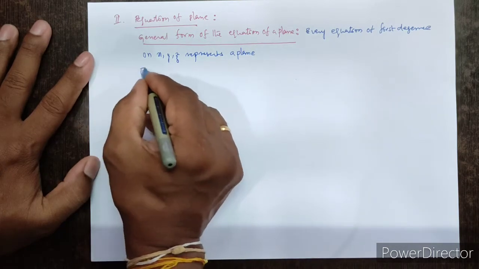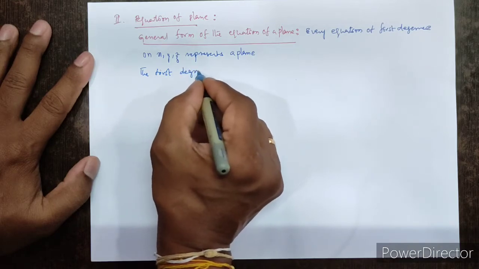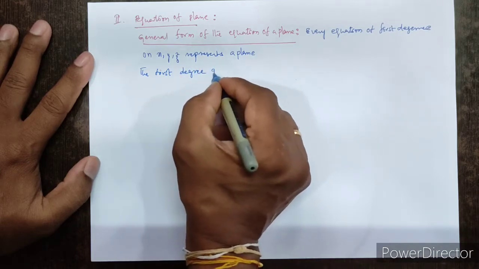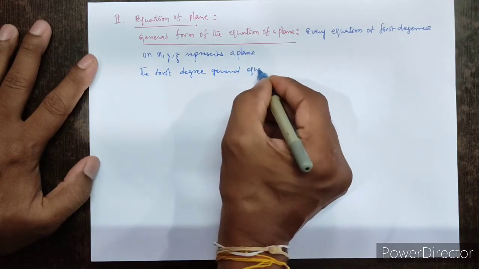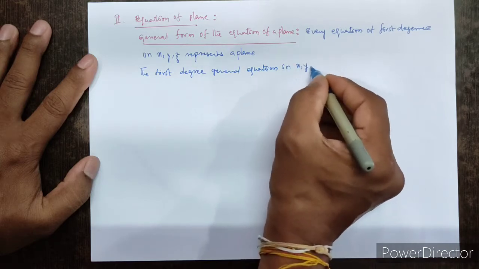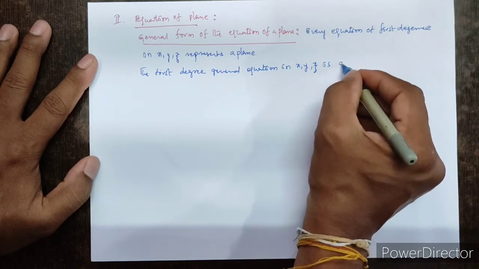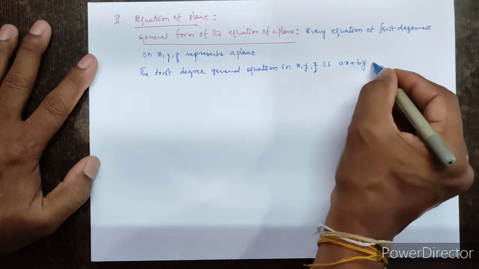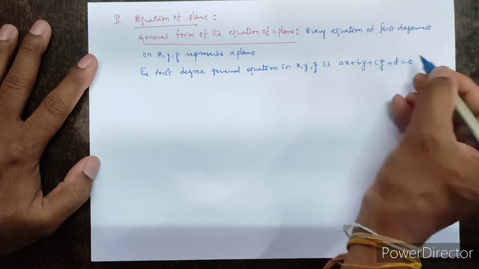The first degree general equation in x, y, z is ax plus by plus cz plus d equal to 0.